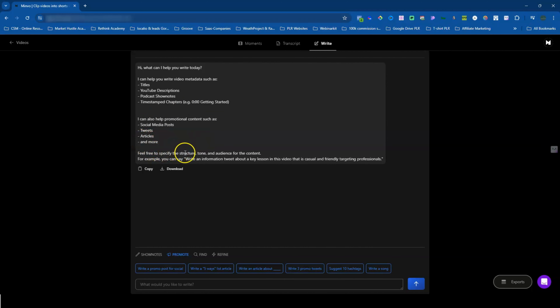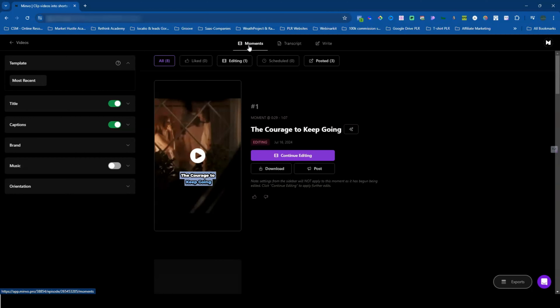Feel free to specify the structure, tone, and audience for the content. This is actually really fantastic. I don't believe Opus Clips has this, but this is a really cool feature that they have inside Minvo. So let's go back to Moments, and let's get into the editing feature.